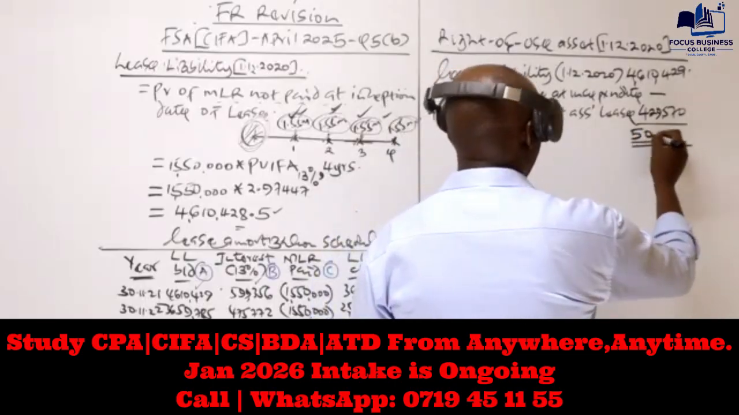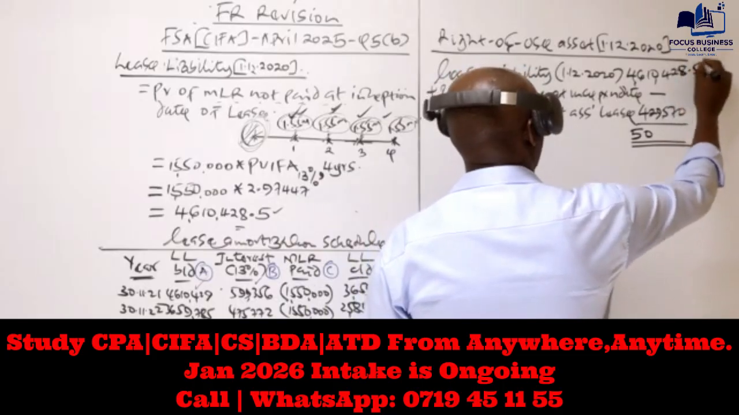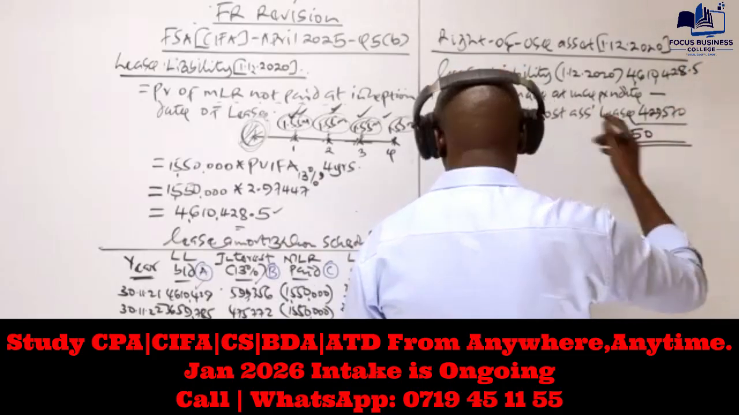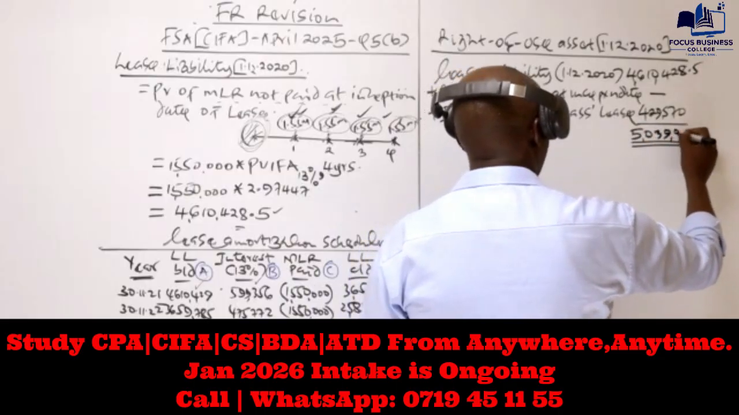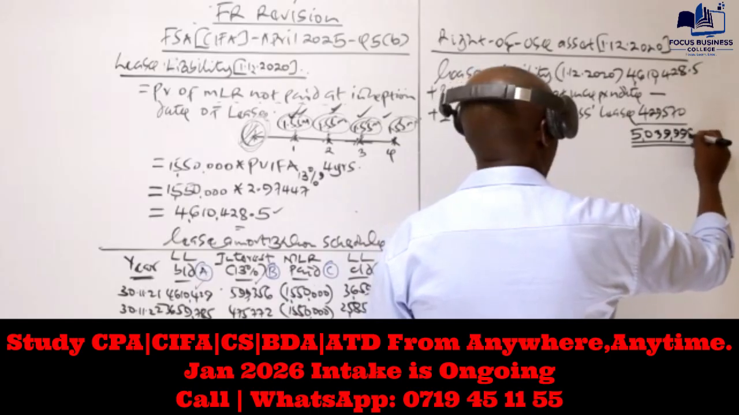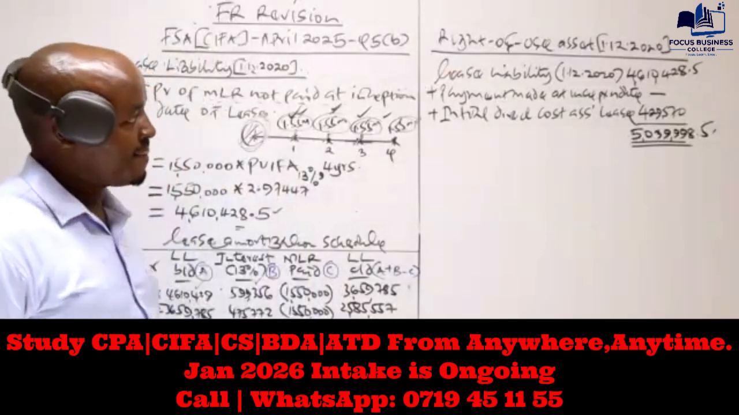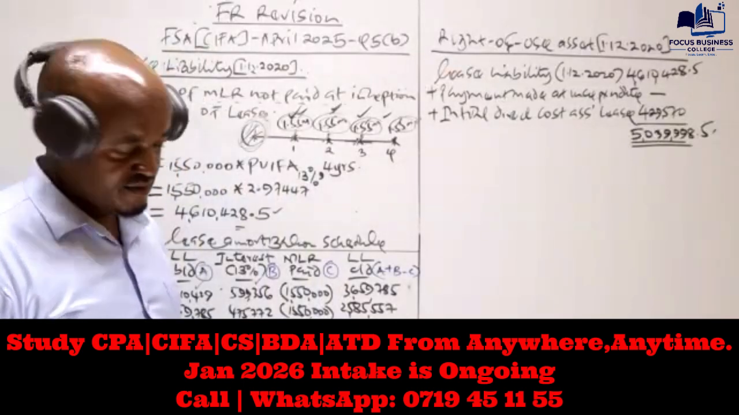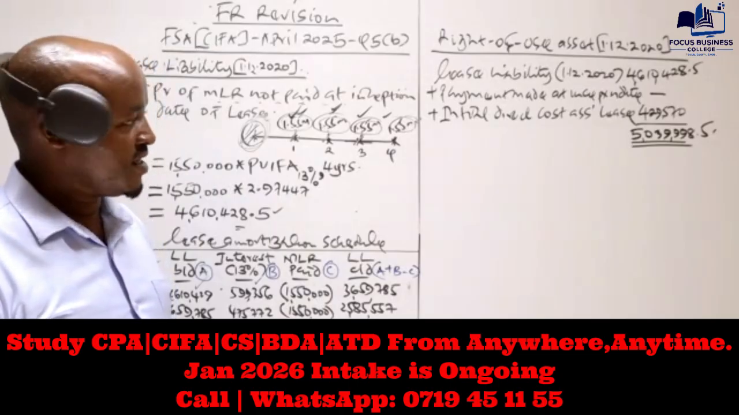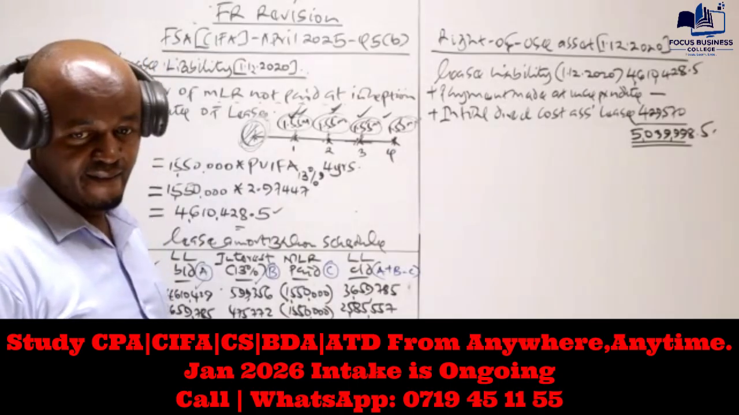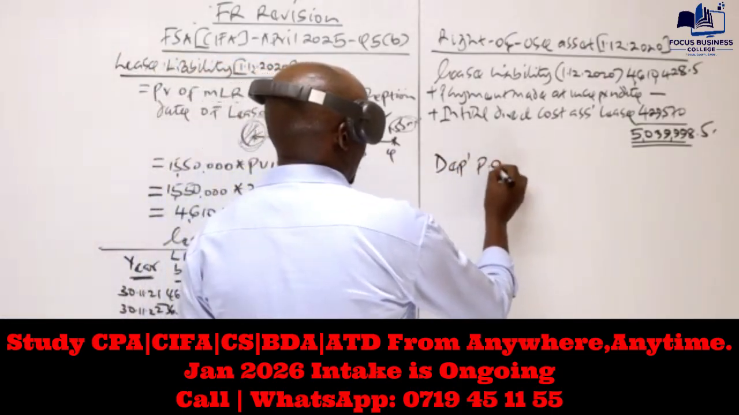We get 0.85, though you can't be penalized for that. So that will give us 50,39,998.5. Is that what you're getting? Yes, 50,39,998.5.